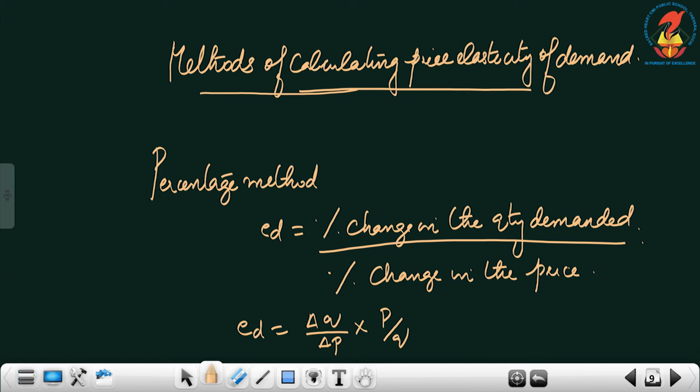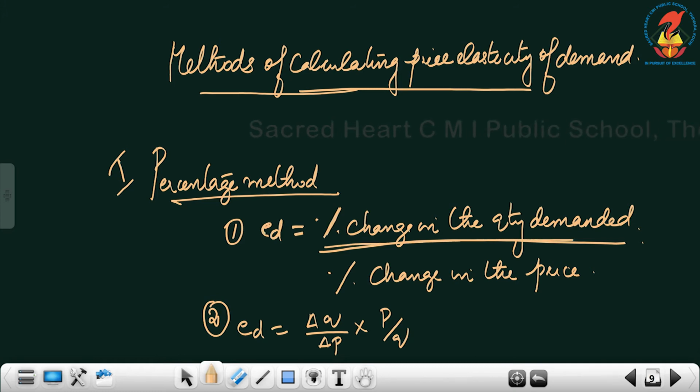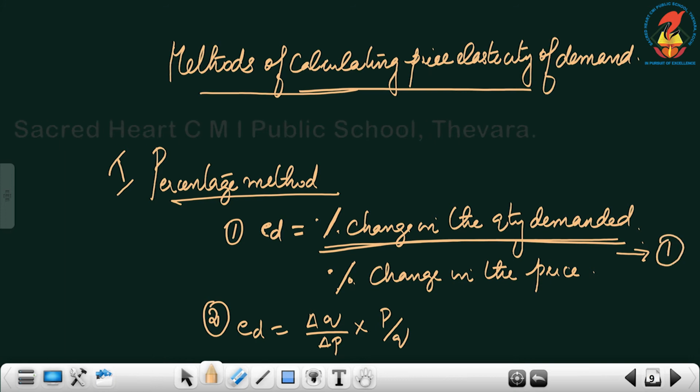Now the first method of calculating the price elasticity of demand is the percentage method. In percentage method, we have two formulas. The first one is elasticity of demand is equal to percentage change in the quantity demanded divided by percentage change in the price. This is the first formula that we have to use.